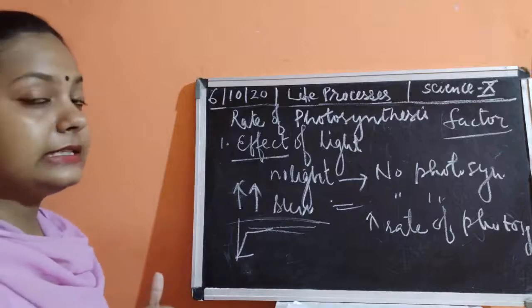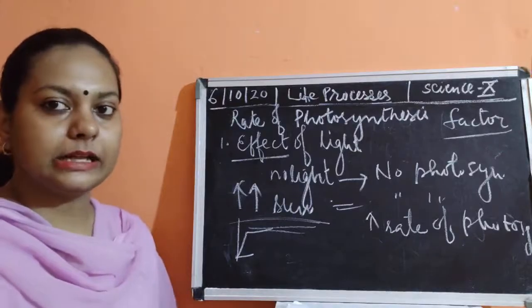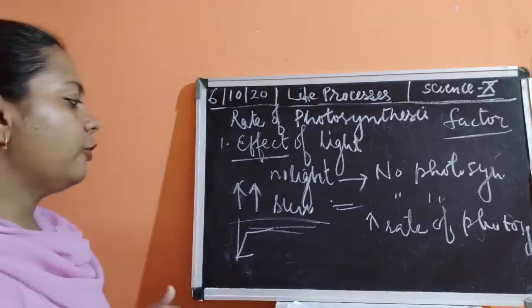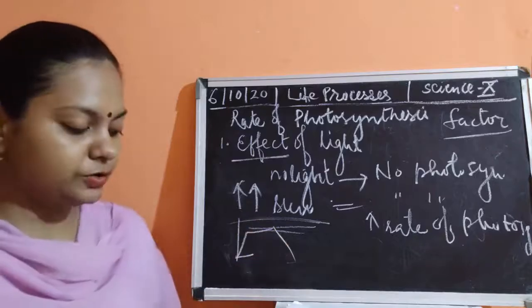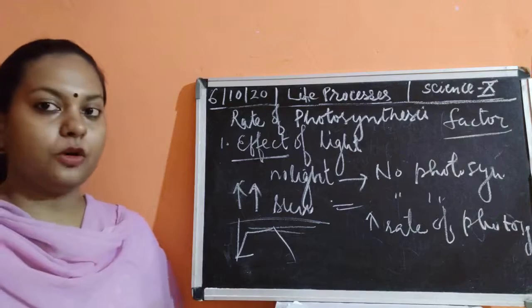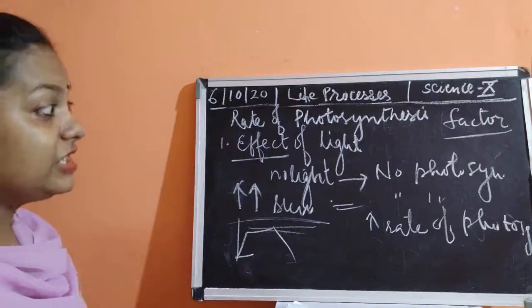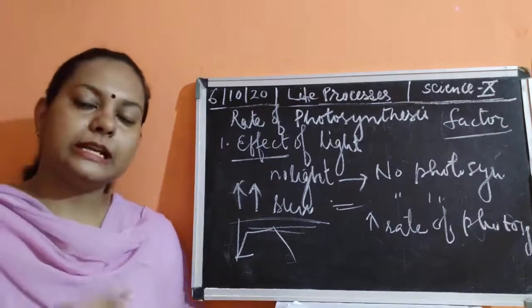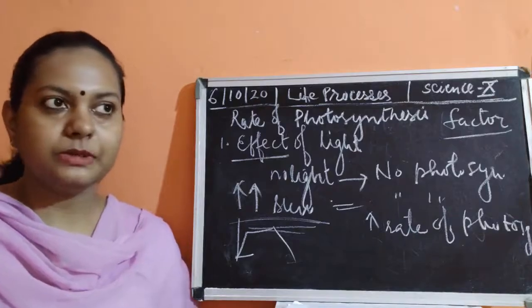And if the intensity is increasing, if it is a very high intensity, the photosynthesis would not happen. It is going to drop down. So why is this happening? Because the bleaching of chlorophyll takes place. Now, what is this bleaching of chlorophyll? Bleaching means discoloration. Okay, it's very simple.